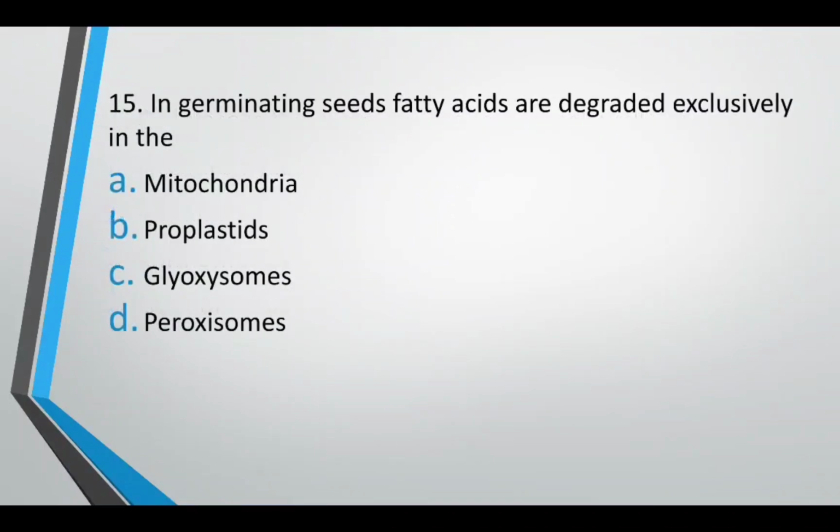In germinating seeds, fatty acids are degraded exclusively in mitochondria, proplastids, glyoxysomes, peroxisomes. In germinating seed, fatty acids are degraded exclusively in. The correct answer is option C, glyoxysomes.